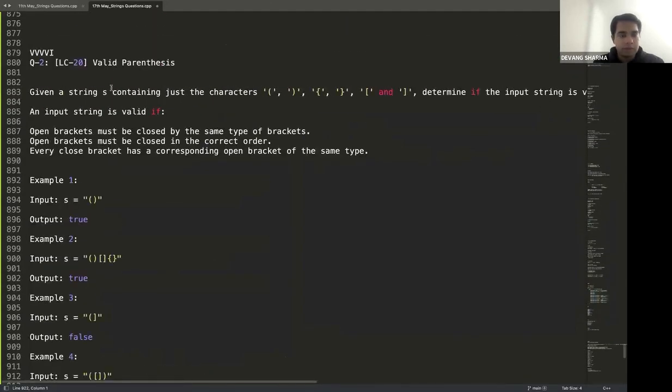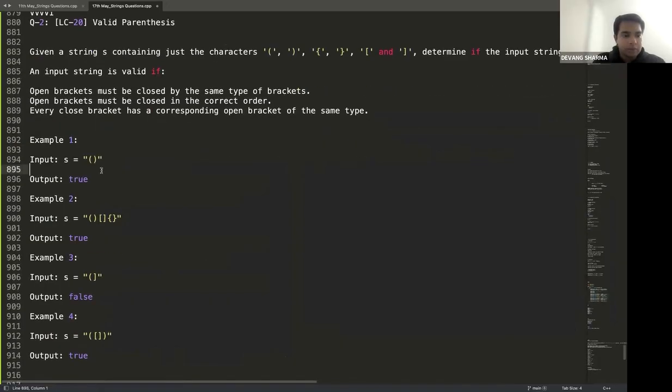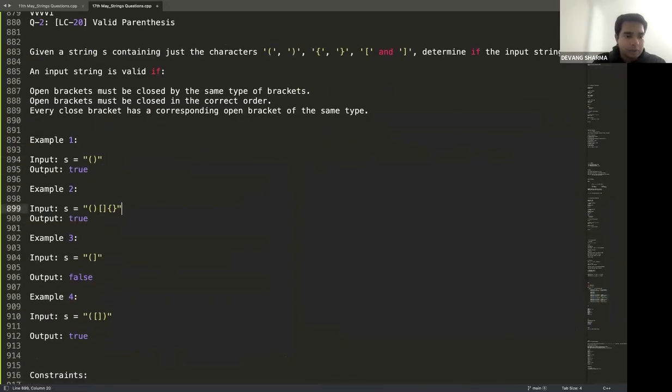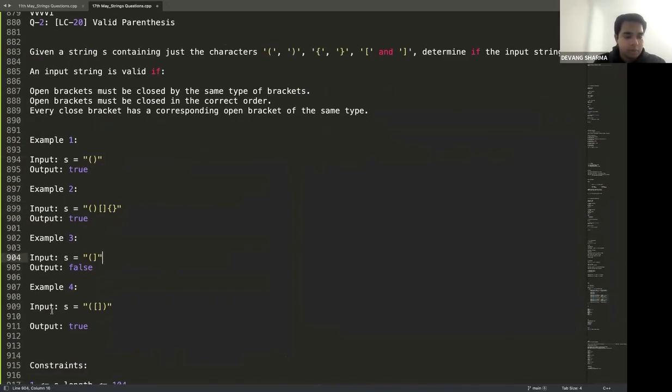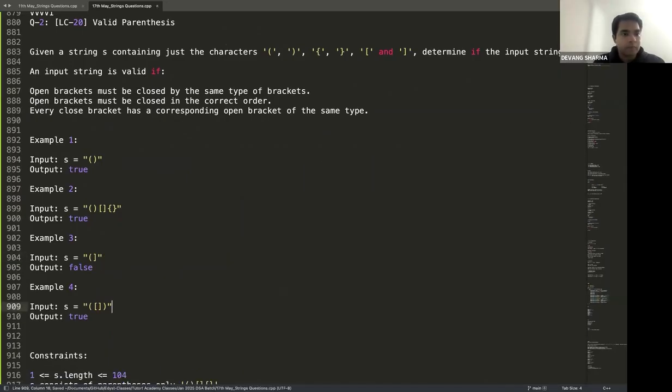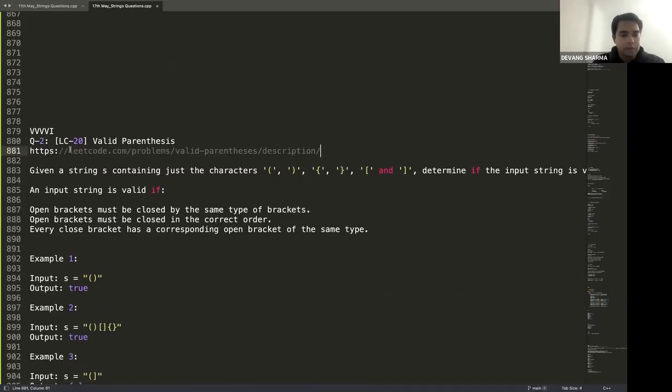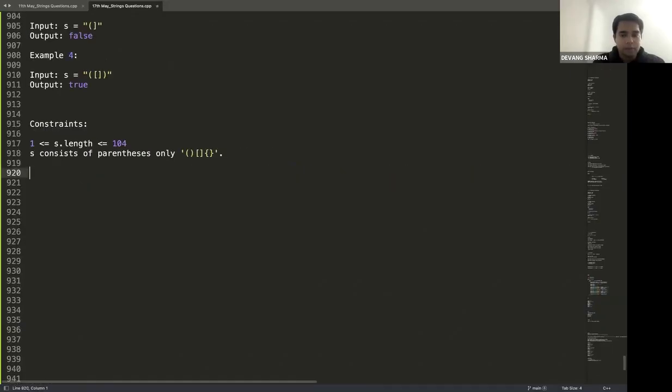This is good. Example 1, input, output, input, output, input, output. The function that you have to complete is this one. There you go. And what else?